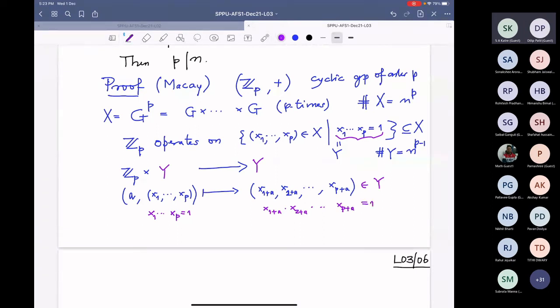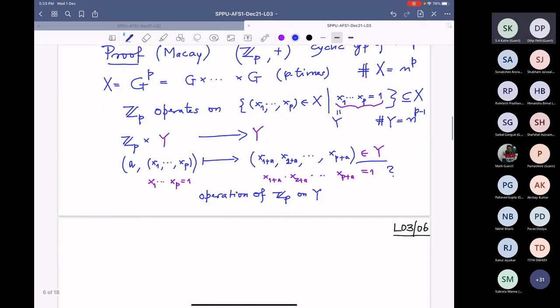That we need to check, but that is not so difficult, because you use the property that Z mod P is a cyclic group. I will leave it for you to check that this is an operation of Z mod P on Y, and also you have to settle this issue. These are not difficult issues, they are elementary group theory issues.